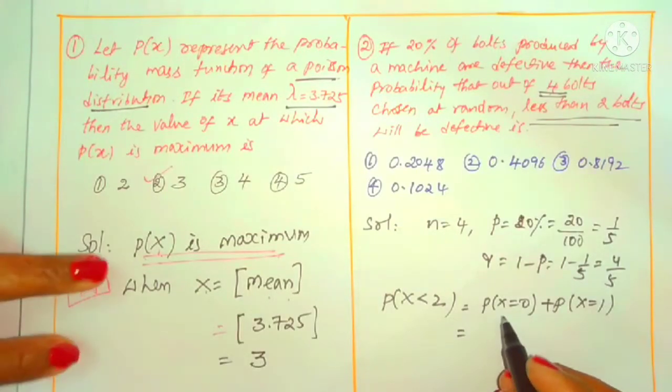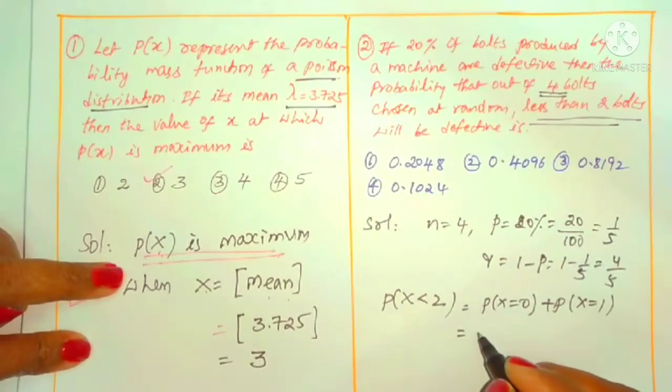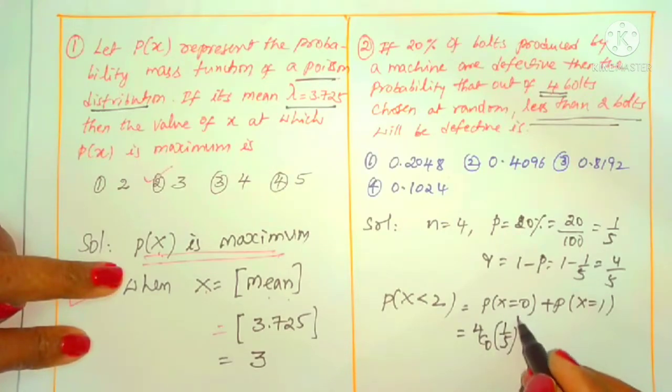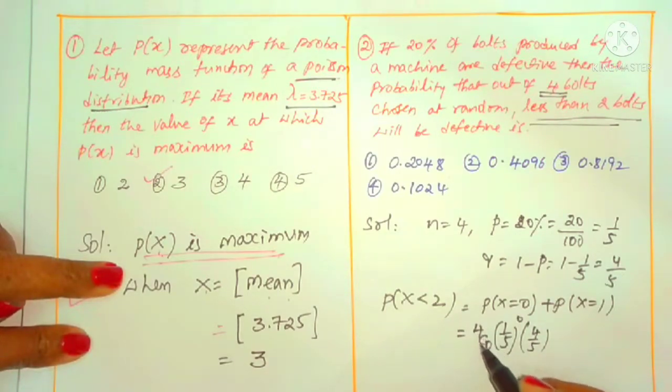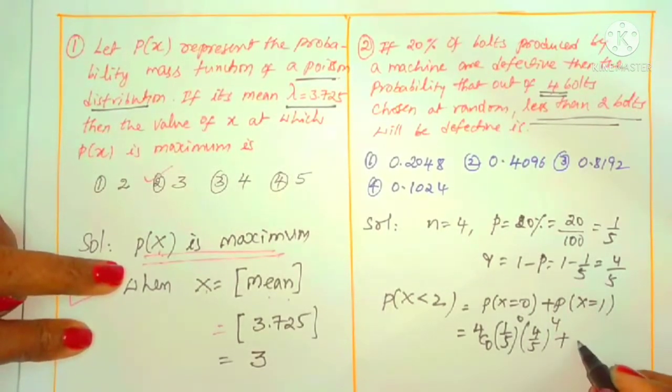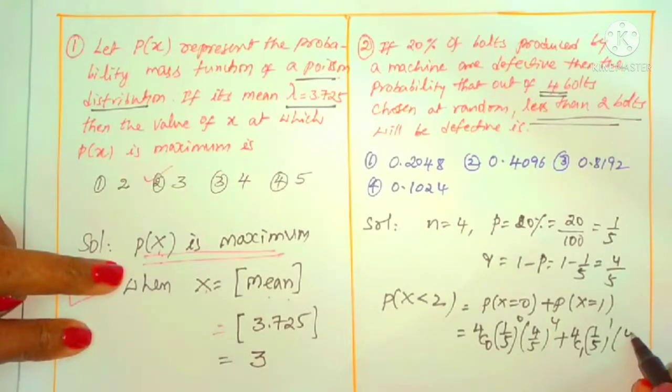P of x is 0 means 4C0 into p power r, p is 1 by 5, whole power 0, into q power n minus r, that is 4 by 5 whole power 4 minus 0, which is 4. This is P of x equals 0. For P of x equals 1, in place of r we take 1: 4C1 into 1 by 5 whole power 1, into 4 by 5.